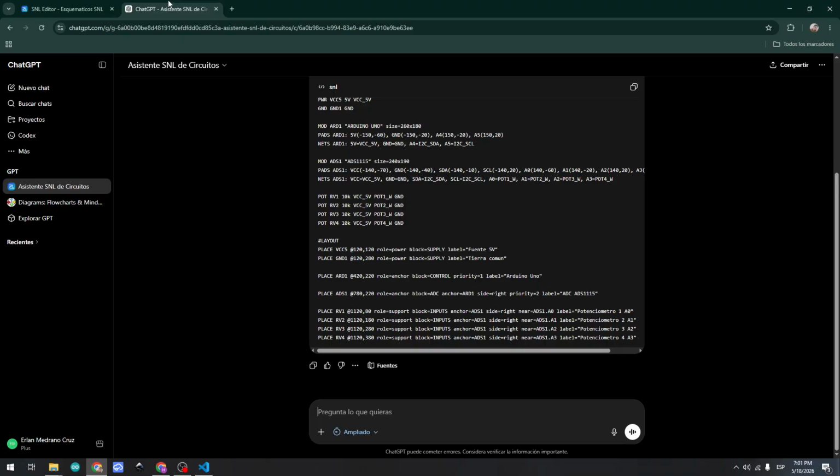And I will ask: I need to add an L298 driver with 2 motors added to the Arduino.